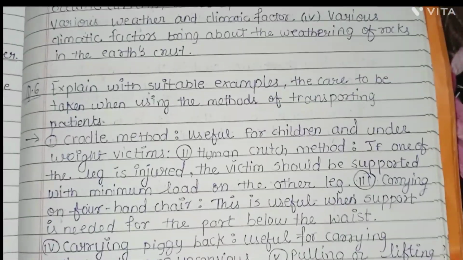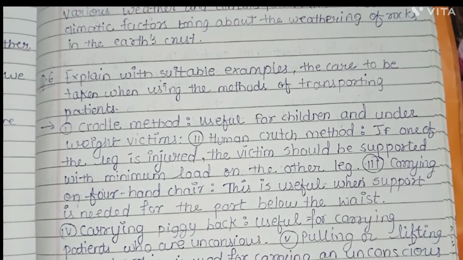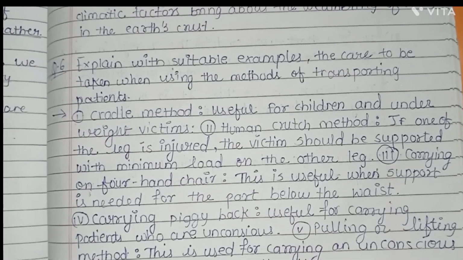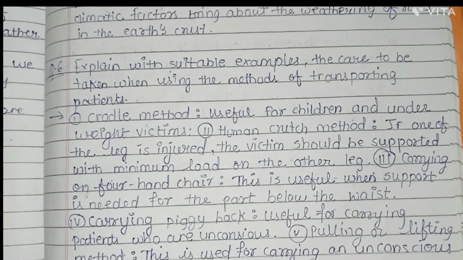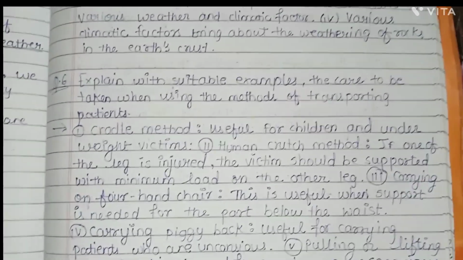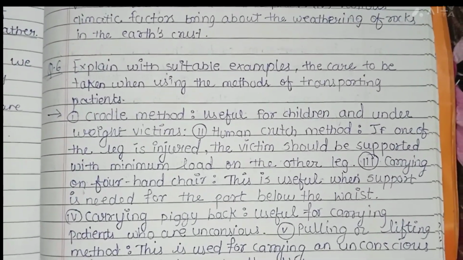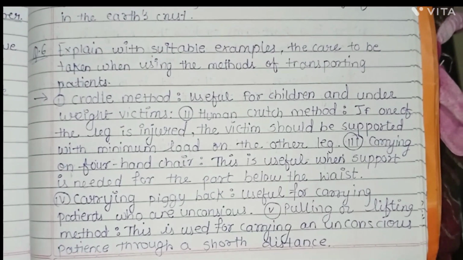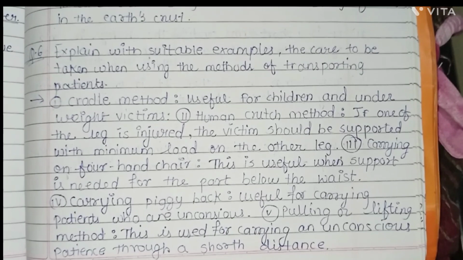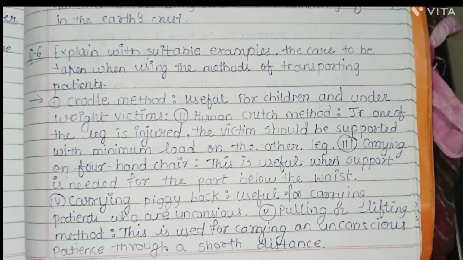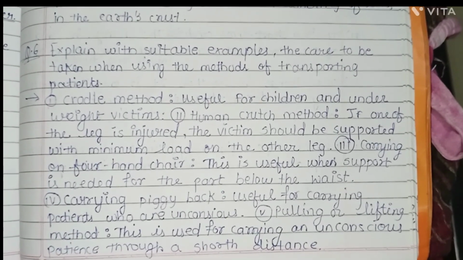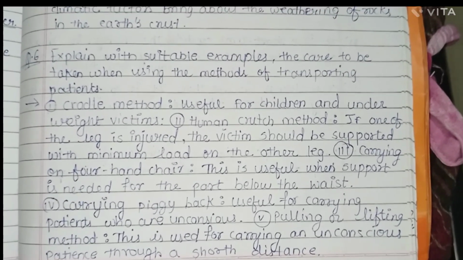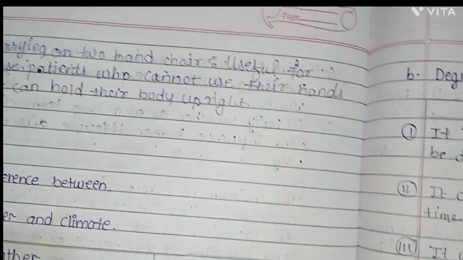Now question number 6. Explain with suitable examples the care to be taken when using methods of transporting a patient. Cradle method: useful for children and underweight victims. Human crutch method: if one of the legs is injured, the victim should be supported with minimum load on the other leg. Carrying by four-hand chair: this is useful when support is needed for the part below the waist. Carrying piggyback: useful for carrying patients who are unconscious. Pulling and lifting method: this is used for carrying an unconscious patient through a short distance.